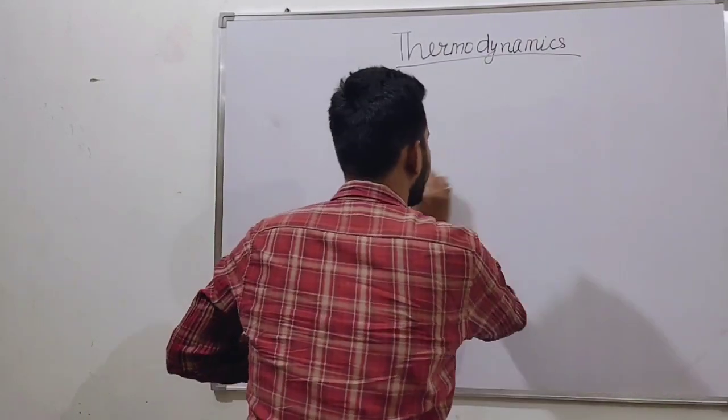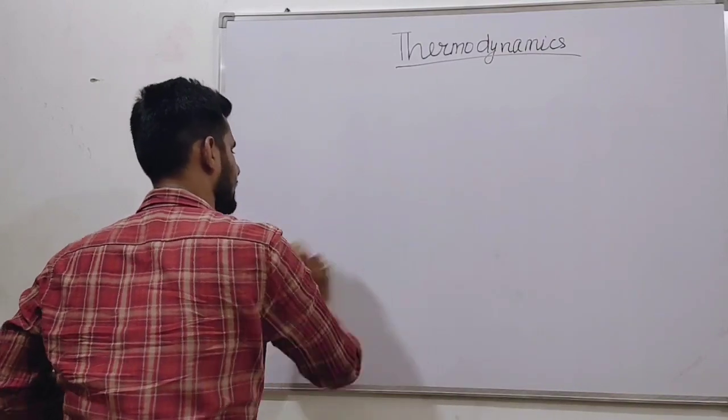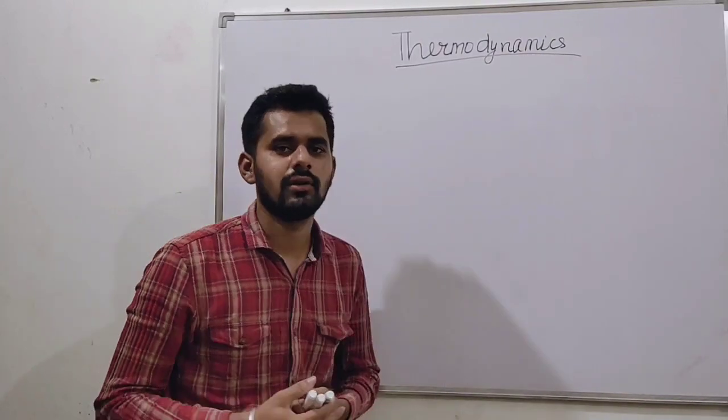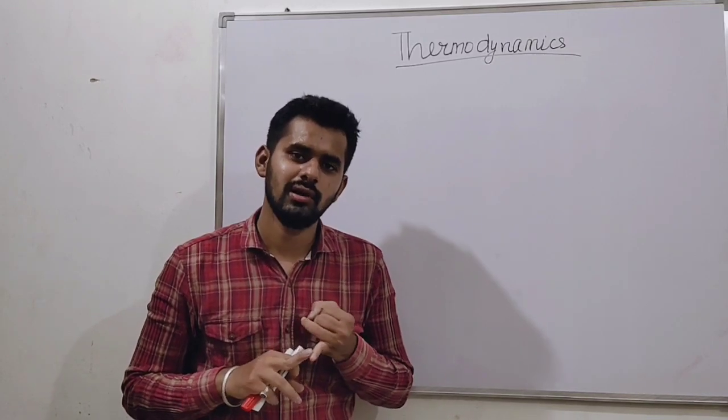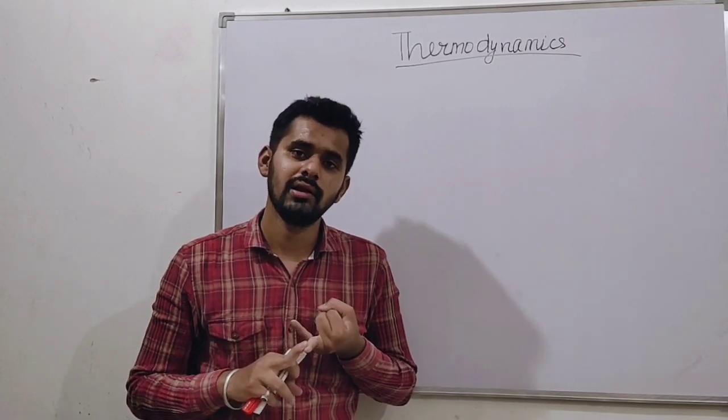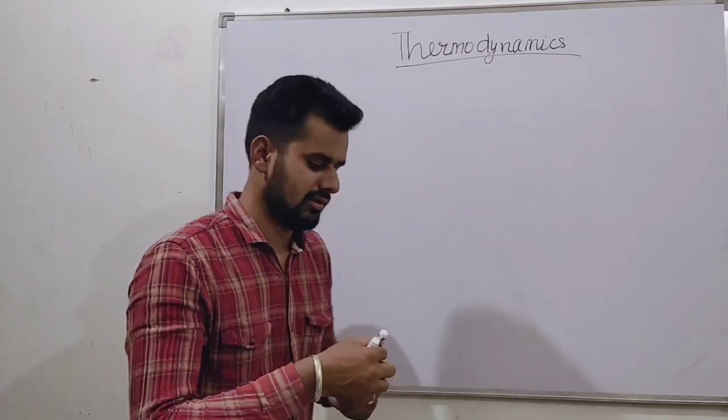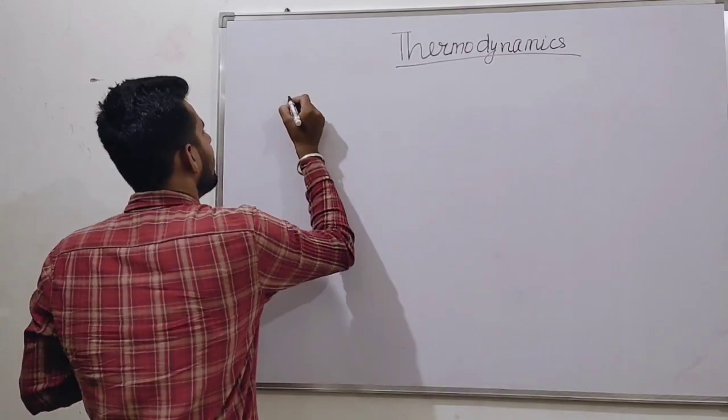So till now what we are getting from this analysis, only the two things. First of all, heat transfer is a path function, energy is a property, and the third one is the relation we are getting.